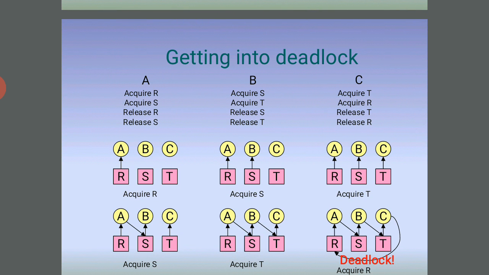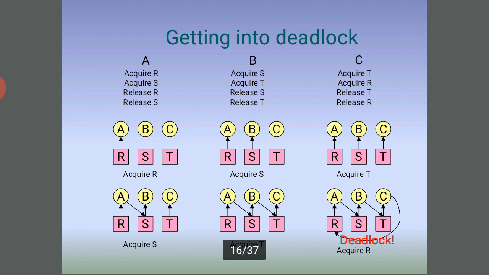And the next one, getting into deadlock. A, B, C. A acquires R, acquires S, releases R, releases S. B acquires S, acquires T, releases S, releases T. C acquires T, acquires R, releases T, releases R. So this is how we get into deadlock.